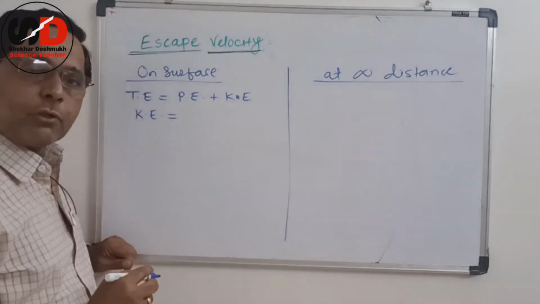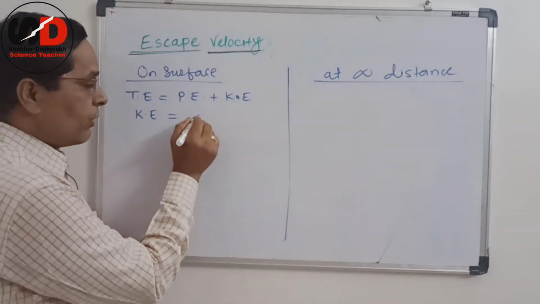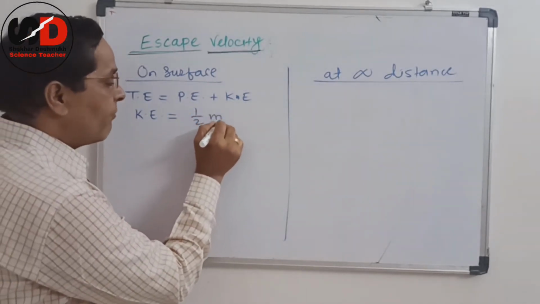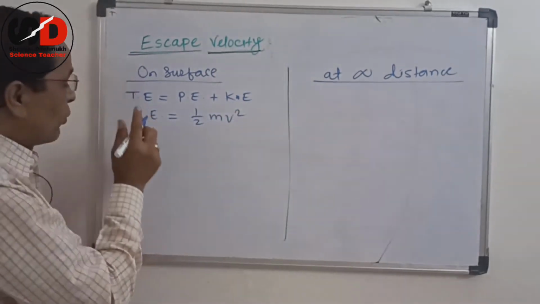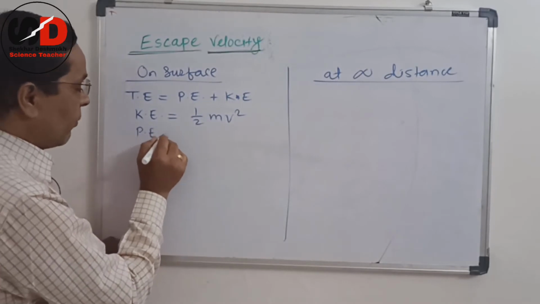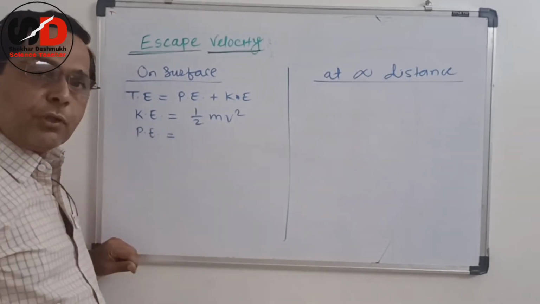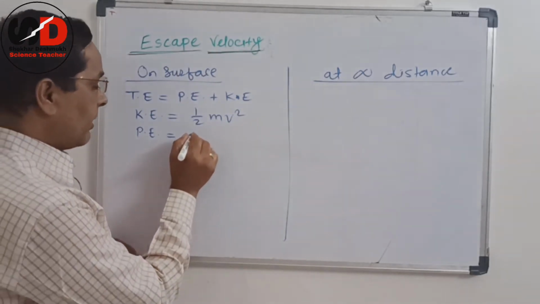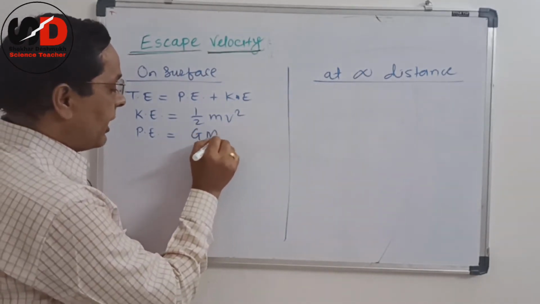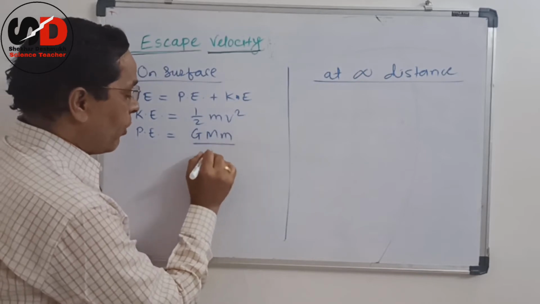Kinetic energy is equal to the formula that we know, half mv square. And what is potential energy? Again, the formula that we know. In the last video we learned about that. What is it? It is -GMm upon r.